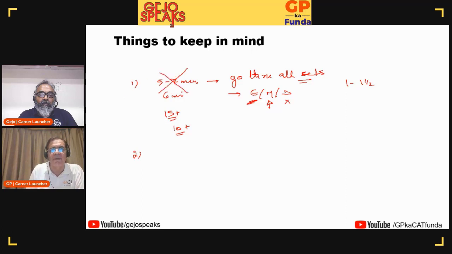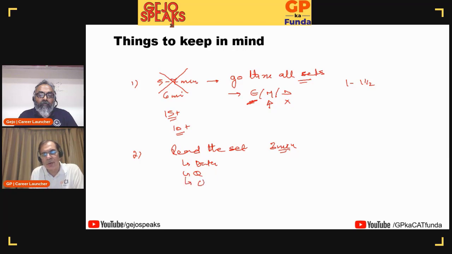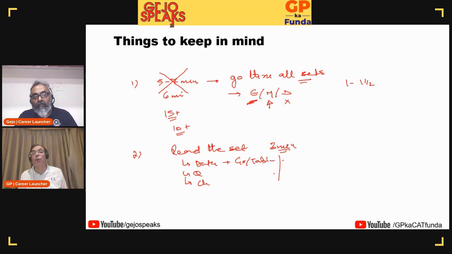Then don't spend these 7 minutes here. What you should do is pick up a set, read the set. And here we are saying you should be willing to spend up to 3 minutes in taking a decision. Read the set means look at the data, look at the questions, look at the choices. Along with data, look at the graph, table, or whatever else information is given. Please read it, don't skim through it. Understand it. After this, ask yourself, do I think I can do this set?